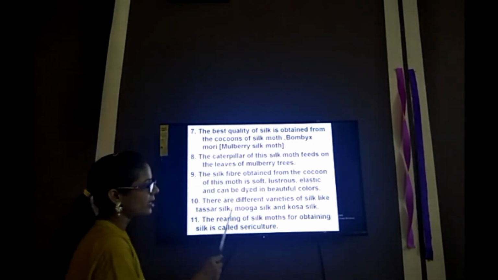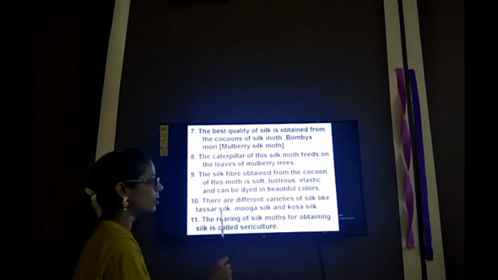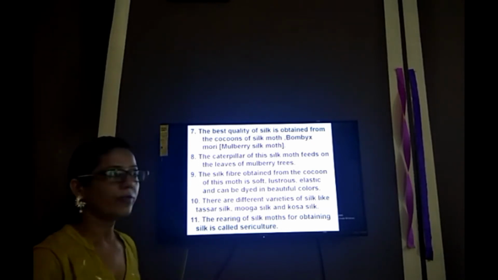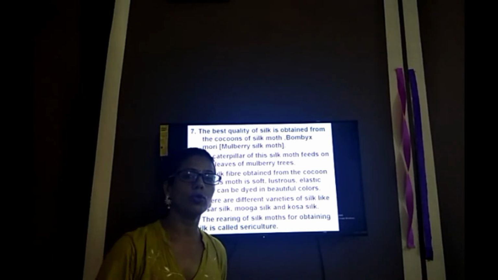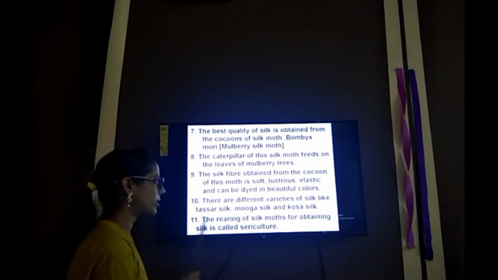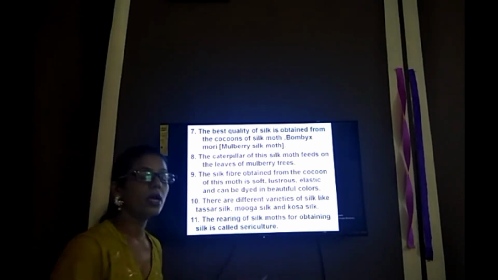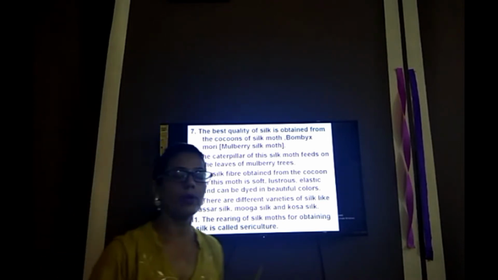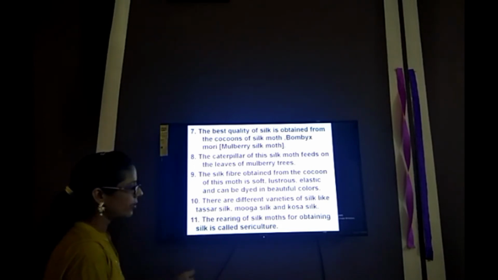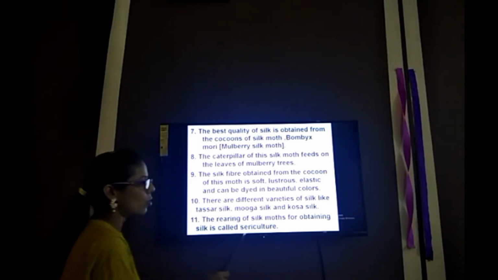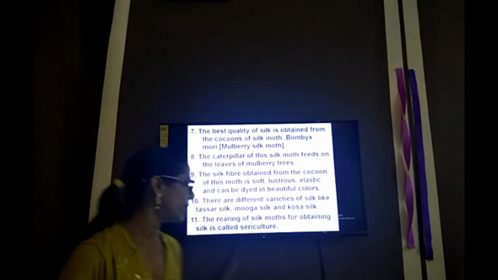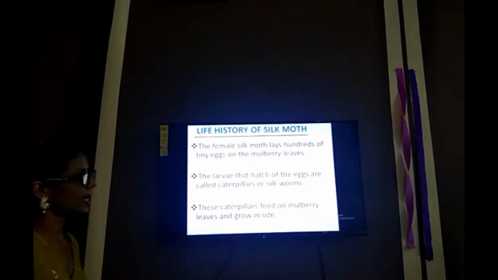Next point, there are different varieties of silk like tussar silk, moga silk and kosa silk. We have already discussed mulberry silk, which is obtained from Bombyx mori. Other varieties of silk like tussar, moga and kosa are obtained from other varieties of silk moth. Next point, the rearing of silk moth for obtaining silk is called sericulture. Now we move to the next slide.